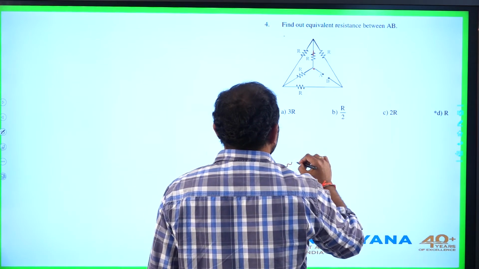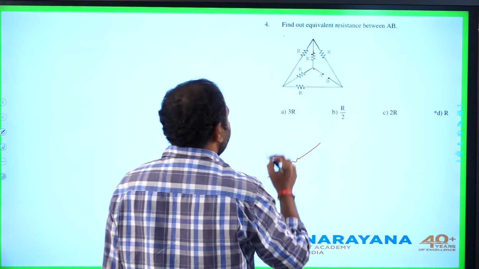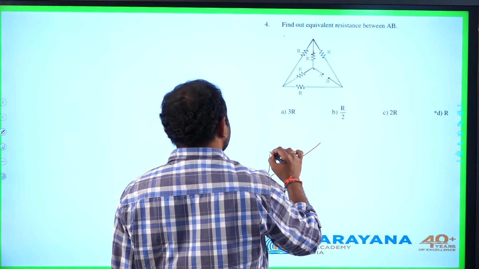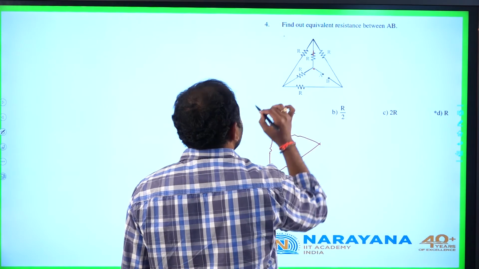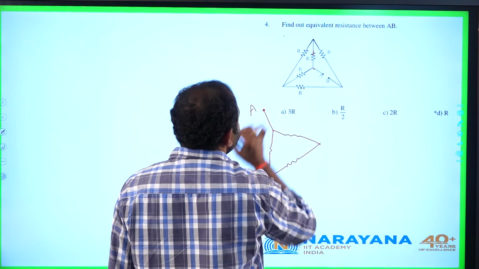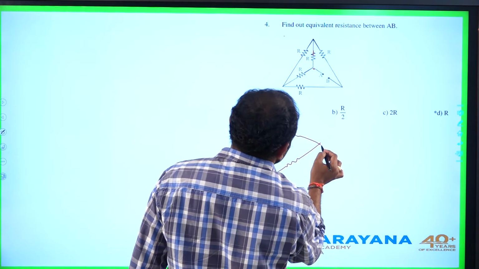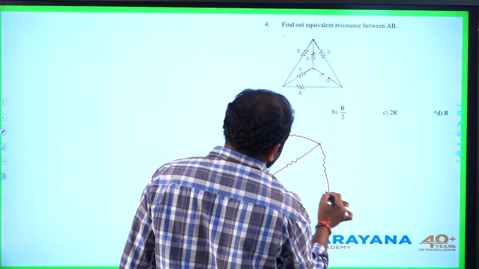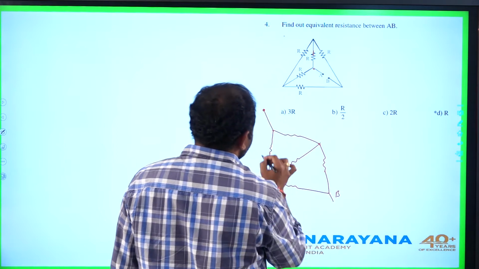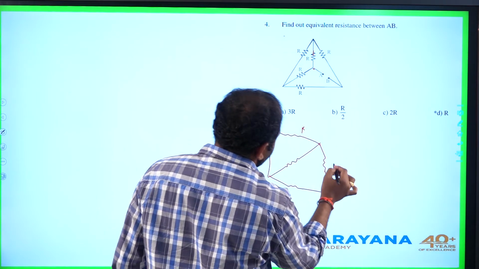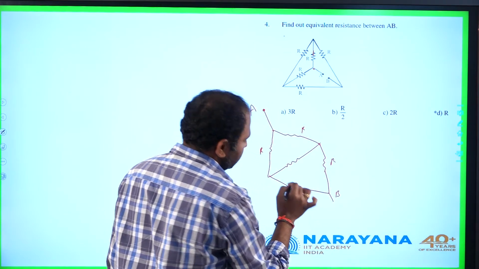The equivalent circuit will be like this. This is terminal A, as usual, this is terminal B. This is R, this is R, it is also R, it is also R.